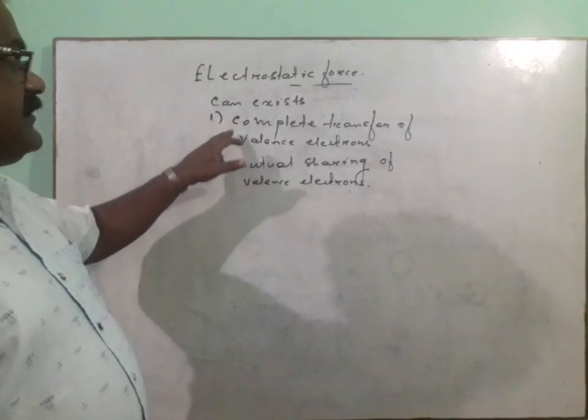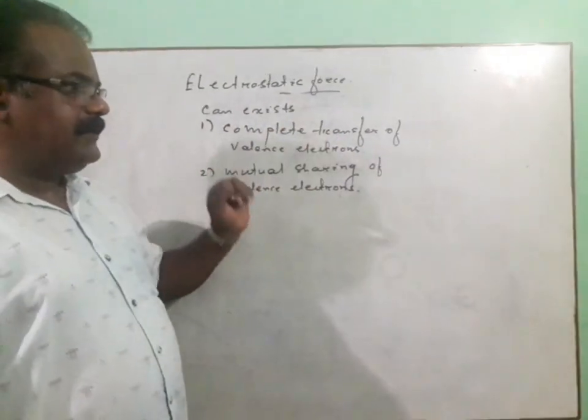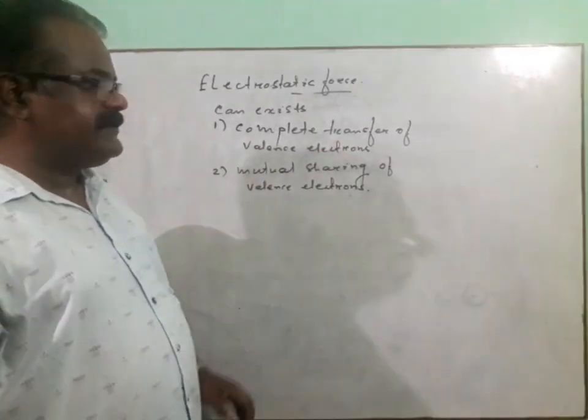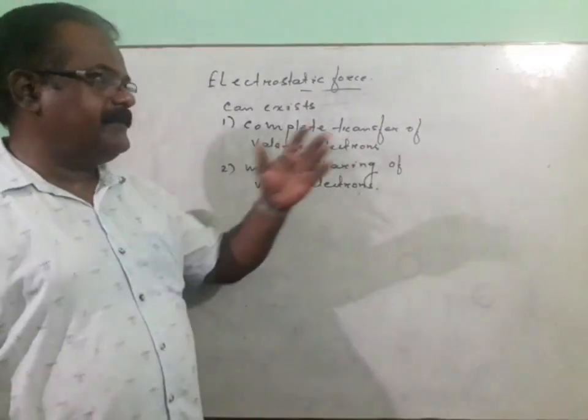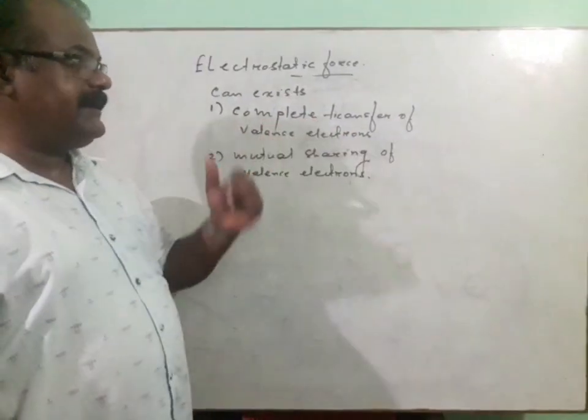So on the basis of this type of electrostatic force, either complete transfer or mutual sharing, we have two different types of chemical bonds.